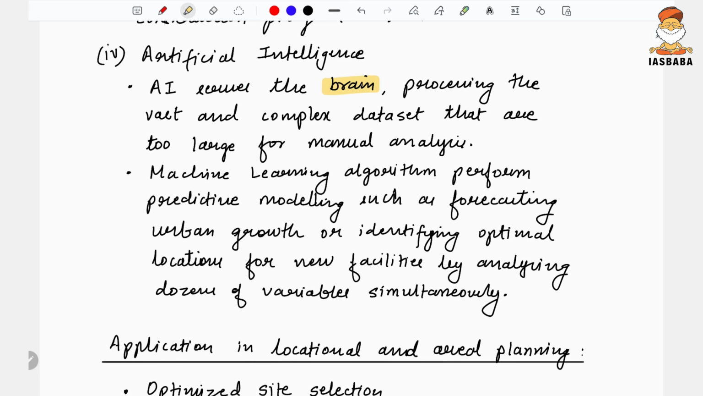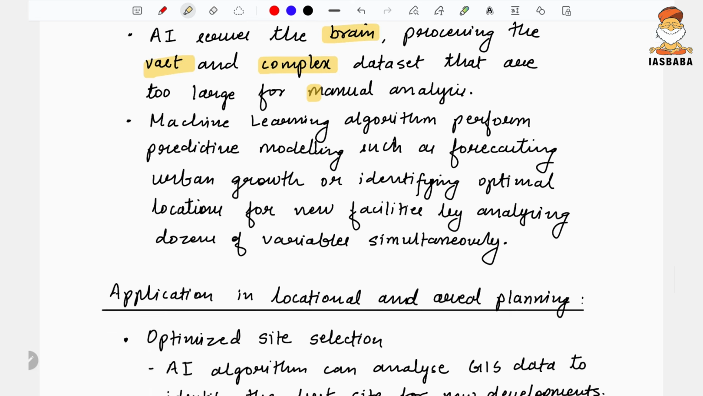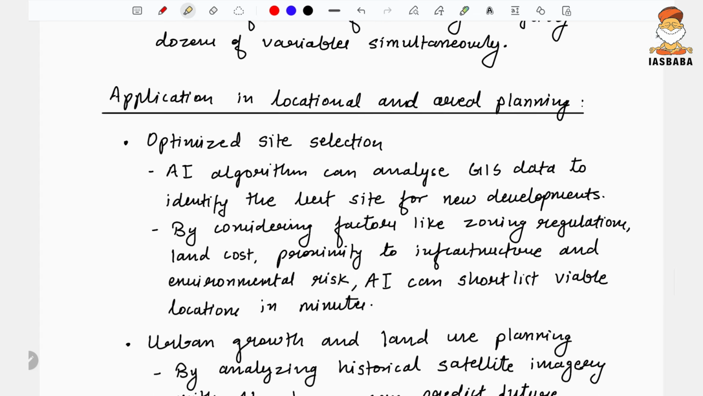AI serves as the brain, processing vast, complex datasets that are too large for manual analysis. Machine learning algorithms perform predictive modeling, such as forecasting urban growth or identifying the optimal location for new facilities, by analyzing dozens of variables simultaneously. So all that you can write for artificial intelligence, you just write it. Okay, what are the applications in locational planning?